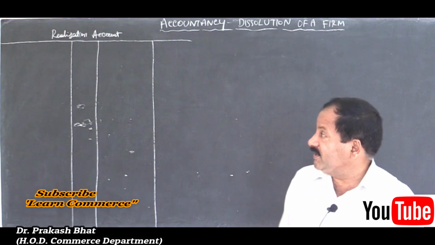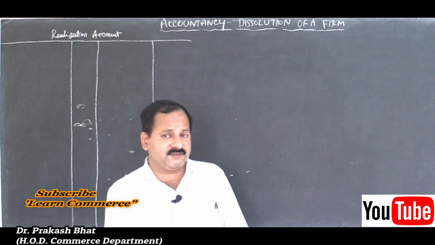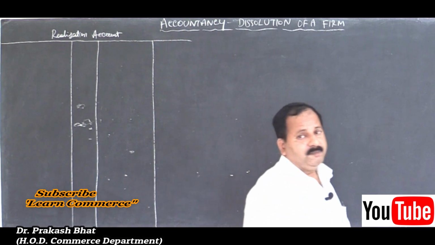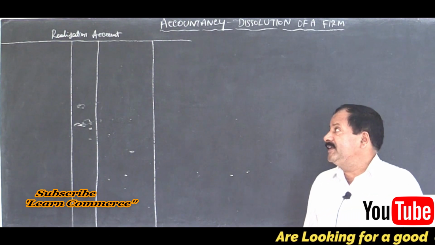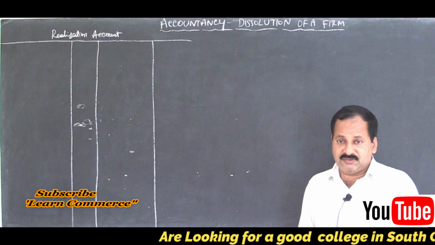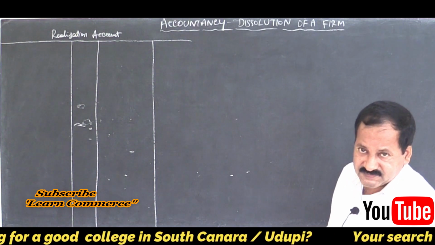solve the problem. Realization account, draw the columns, provide for JF column also. Particulars, JF, amount in rupees on either side. Debit credit is a must because it is an account, correct? Let us start, draw the columns quick, do it fast.